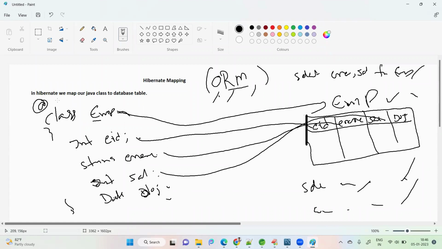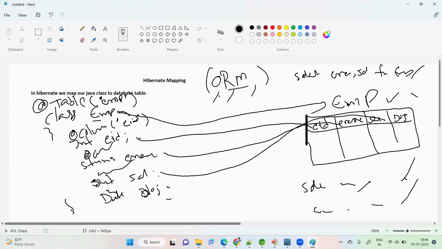There is one annotation called Table, so we can map this class to the database table, and we have another annotation called Column, for the database column name. Each variable is mapped to a column.